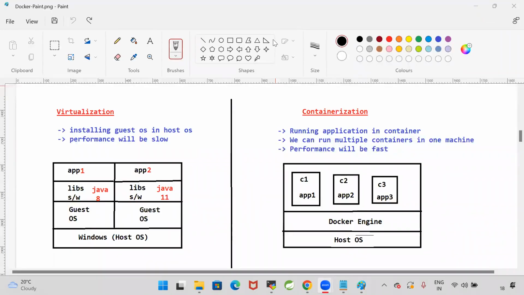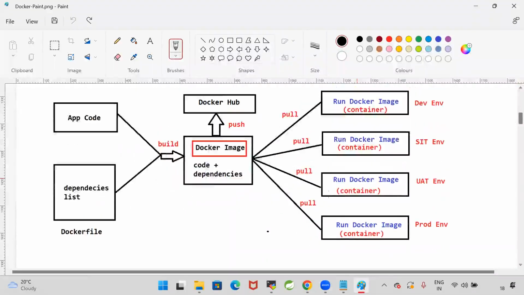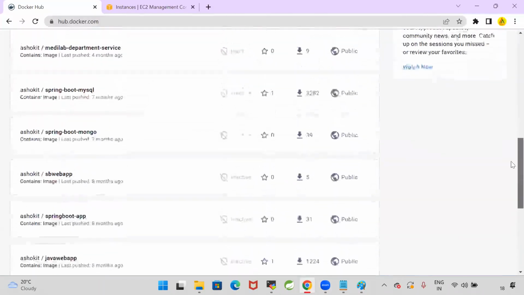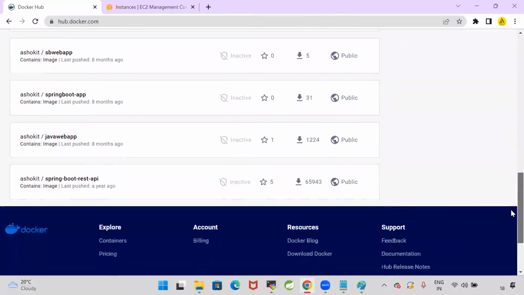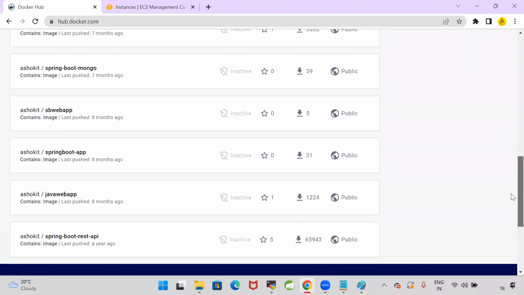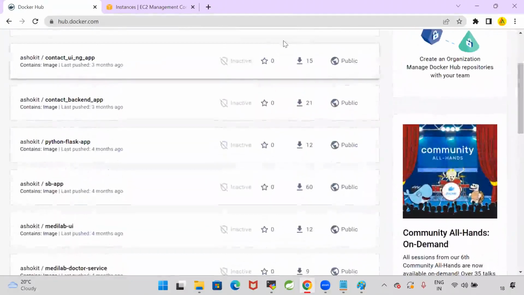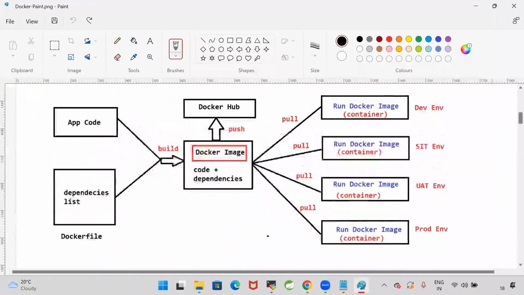Now we need to understand how to write the Docker file, how to create our own Docker image, and how to store the Docker image in dockerhub.com. I created several images and stored them in my dockerhub.com. For that, first we need to learn what a Docker file is and how to write one.